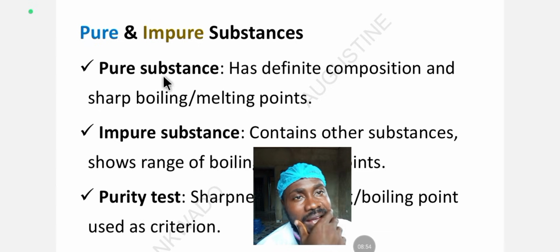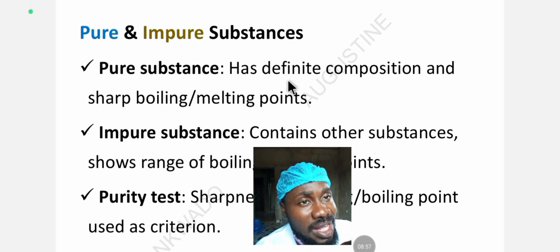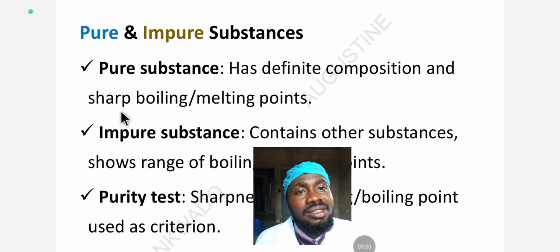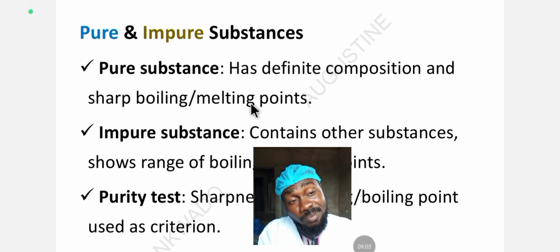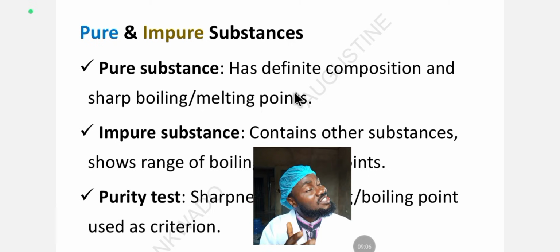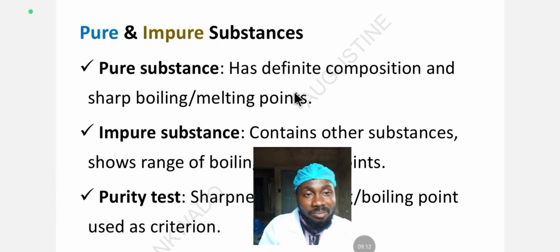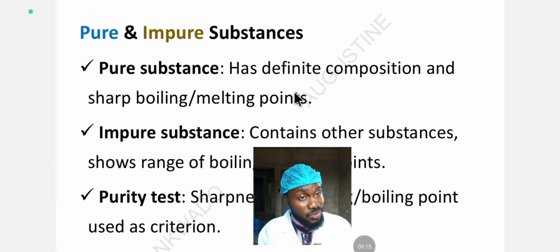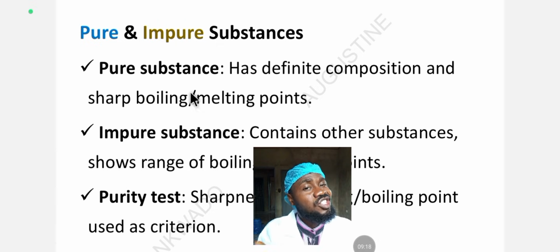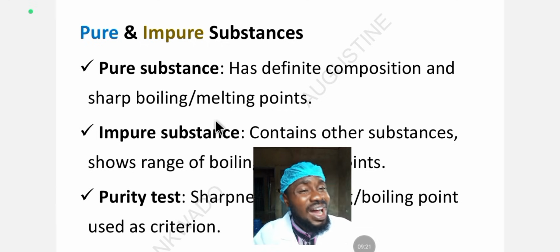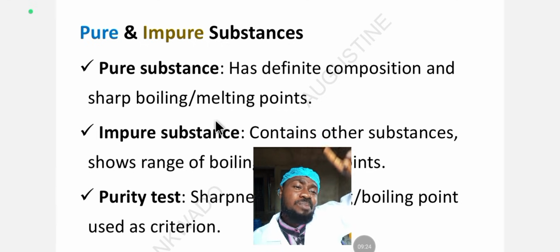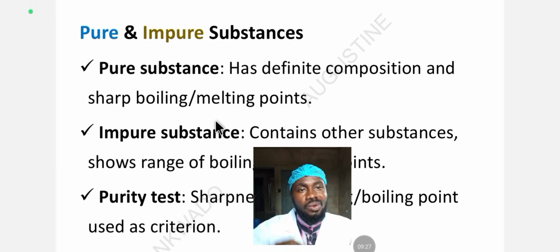Under pure substance, the definition is a substance that has definite composition and sharp boiling and melting point. A pure substance has a definite composition. It is composed of sodium and chlorine. That's a pure substance. It is composed of carbon and oxygen. That's a pure substance. And it also has a sharp boiling and melting point. It does not have a high melting point or high boiling point. No, it's minimal. Okay, that's a pure substance.